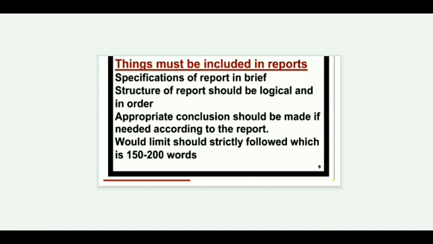An appropriate conclusion should be made if needed according to the report. The word limit should be strictly followed, which is 150 to 200 words. So these are the things that should be included in report writing.